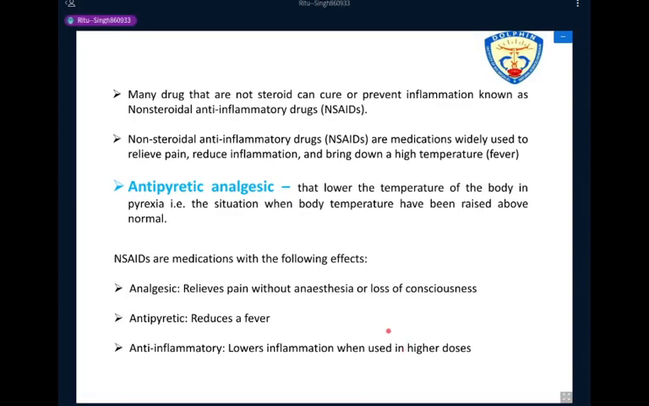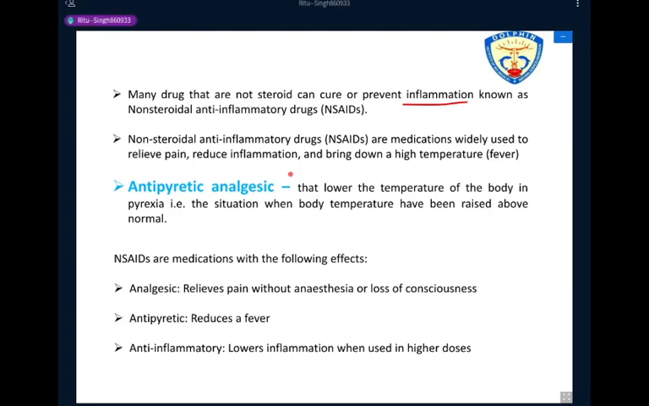So non-steroidal anti-inflammatory drugs are not steroids, but can cure or prevent inflammation, hence known as non-steroidal anti-inflammatory drugs. They are one of the most commonly used medications worldwide. These drugs have both analgesic and anti-inflammatory activity.